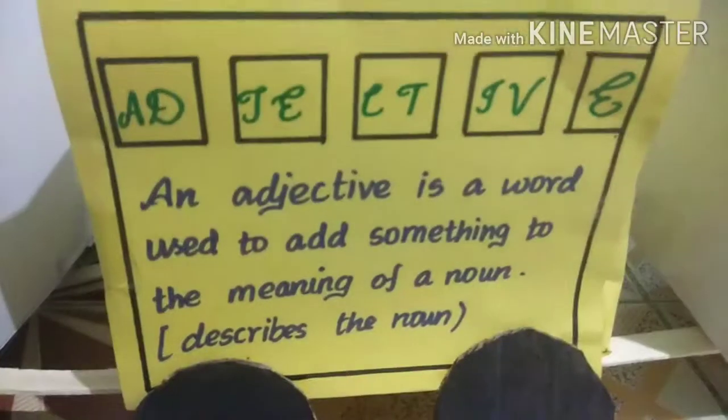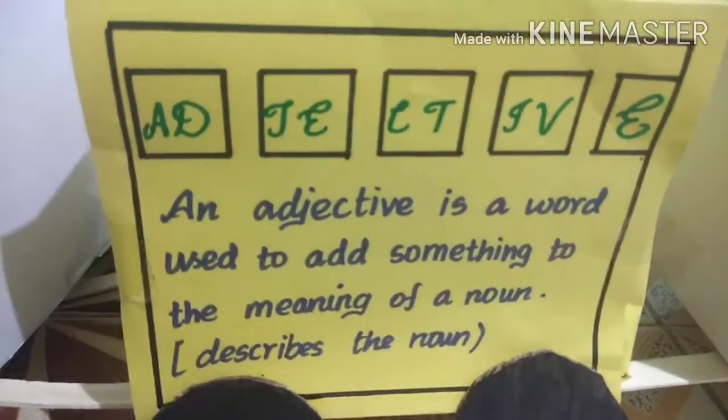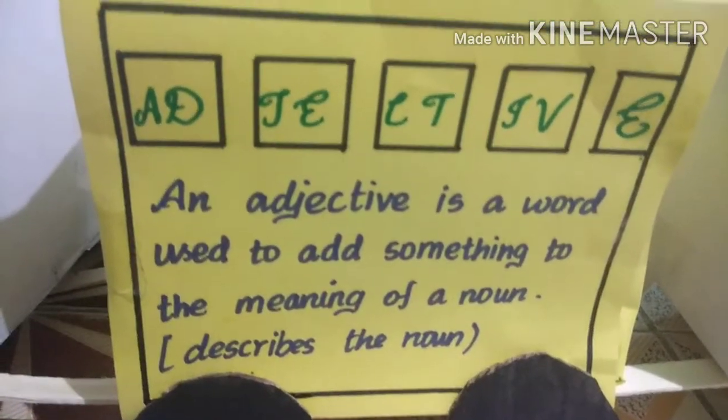We go to the next junction, adjective. An adjective is a word used to add something to the meaning of a noun. Some of the adjectives are in the form of letters. On the first letter, the first type: adjective of quality. It shows the quality of a noun.